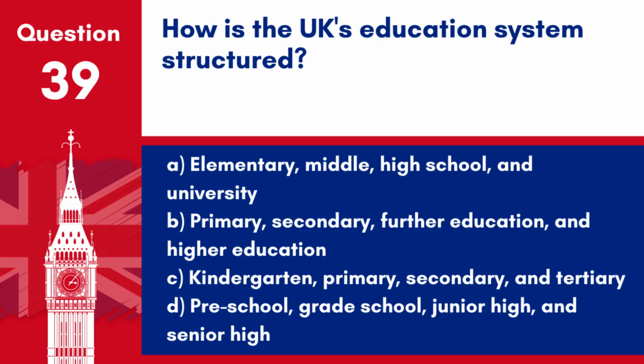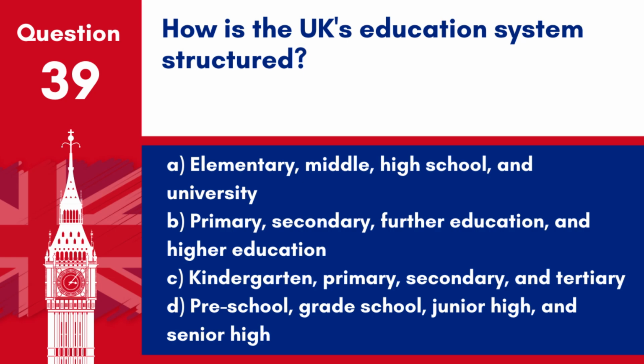Question 39. How is the UK's education system structured? A. Elementary, middle, high school and university. B. Primary, secondary, further education and higher education. C. Kindergarten, primary, secondary and tertiary. D. Preschool, grade school, junior high and senior high.